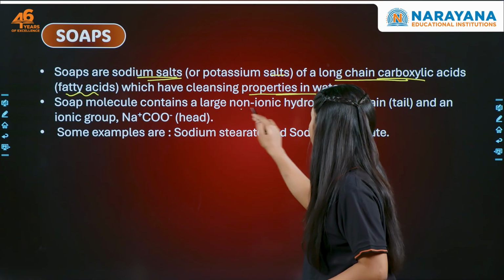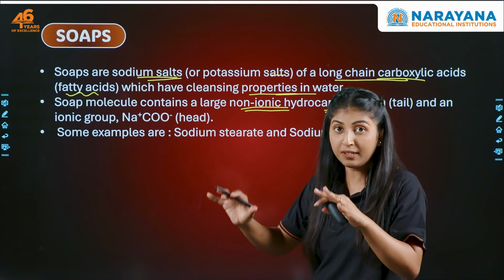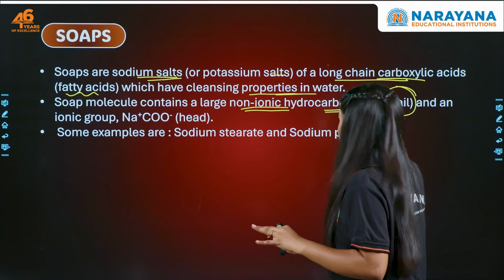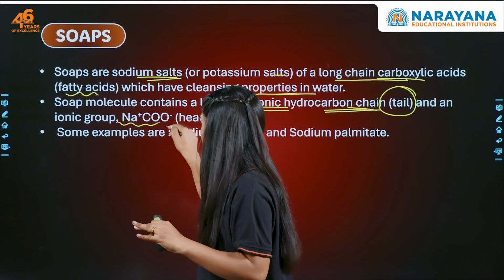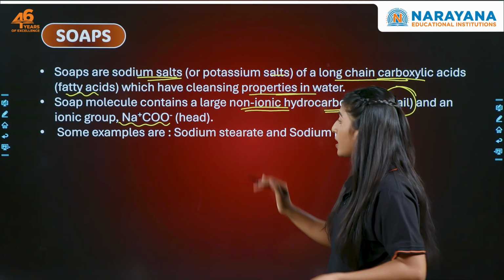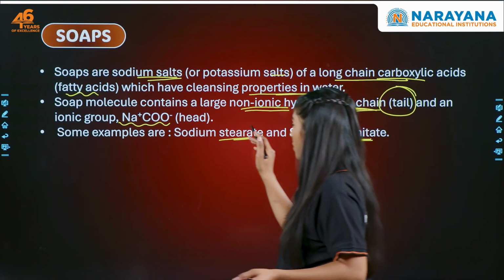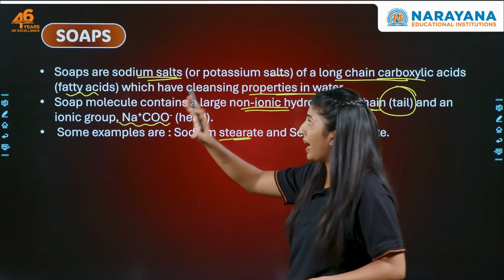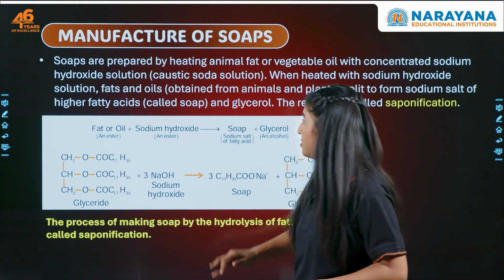So what is soap? A large non-ionic hydrocarbon part, whatsoever the hydrocarbon chain, that is the carbon part, we call it the tail, okay? And then we have the head. What is there in the head? Ionic group. COO minus Na plus, right? Now, what are the examples of soap? Sodium stearate and sodium palmitate.